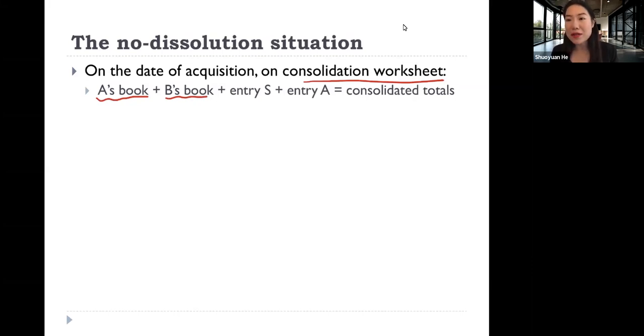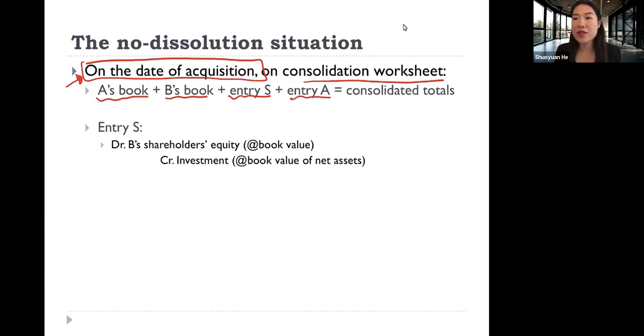We make some consolidation entries. Specifically, what consolidation entries do we make? We're going to talk about a lot of the other consolidation entries later, but as the very basics, let's just start with what consolidation entries should be made on the date of the acquisition. On the date of the acquisition, we have two consolidation entries, consolidation entry S and consolidation entry A.